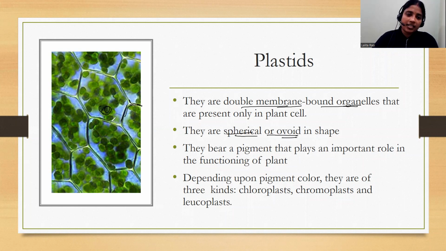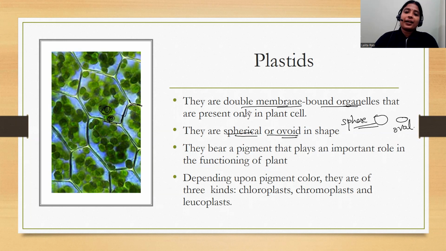This one is a plant cell. This is the cell wall and cell membrane. So these plastids also have double membrane structures, and they are either spherical or ovoid in shape, meaning they are either in the form of a sphere or in the form of an oval shape.